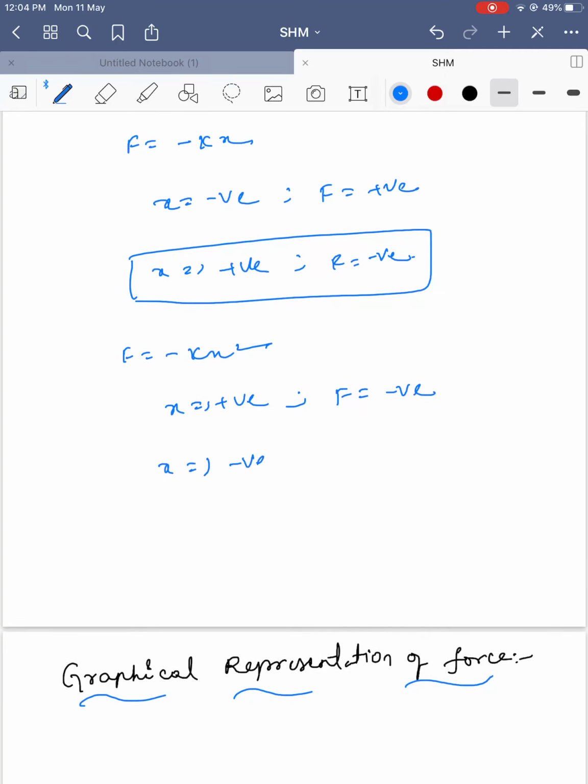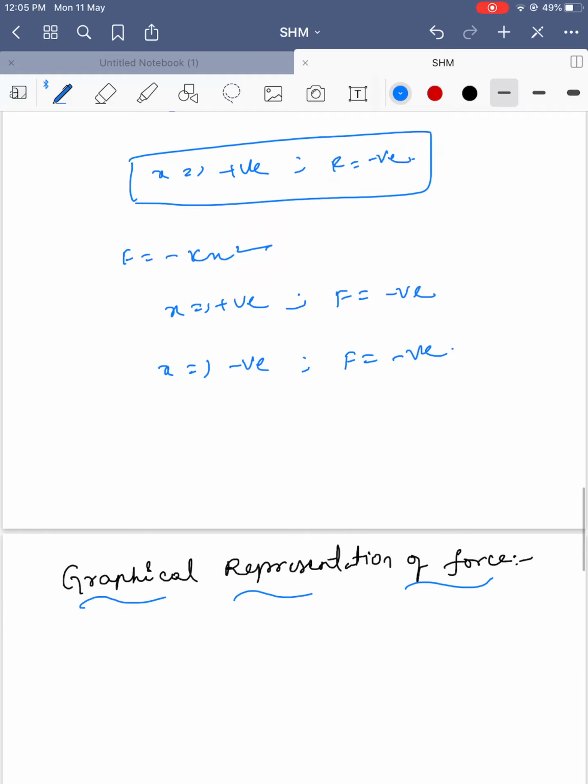X is negative and force will be what? Minus times square, plus, so minus, it is also negative. Now F is equal to minus k x cube. Let's consider x as a positive value. Force will be a negative value.